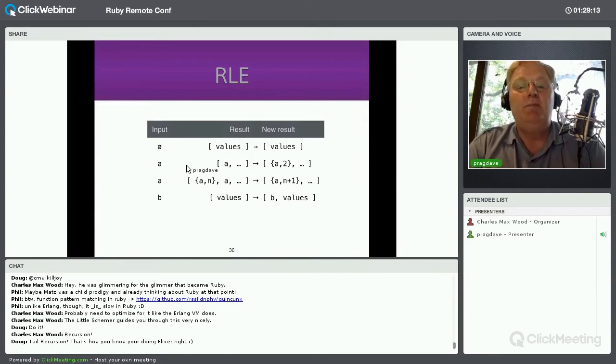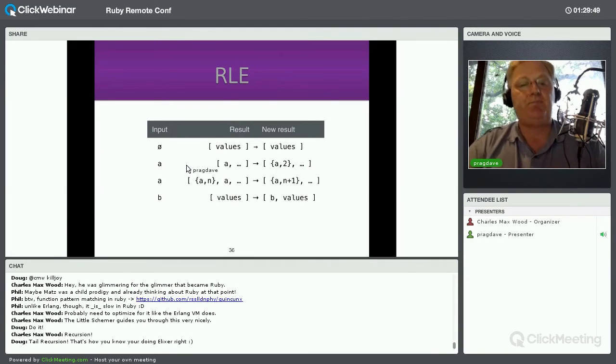So you can look at it a bit like this. If the input is empty, then our result is finished. Okay, we've actually got the values. If our input is A and our result currently has an A at the head of it, then we're going to replace that result with A2. If our input is A and our current result has a tuple An, we're going to replace that with the tuple An plus 1. Otherwise, we're just going to copy that input to the head of the output list. All right, so let's go code that up and see what happens.